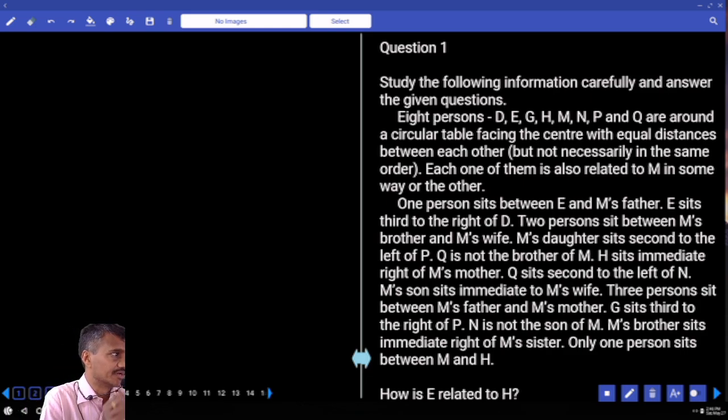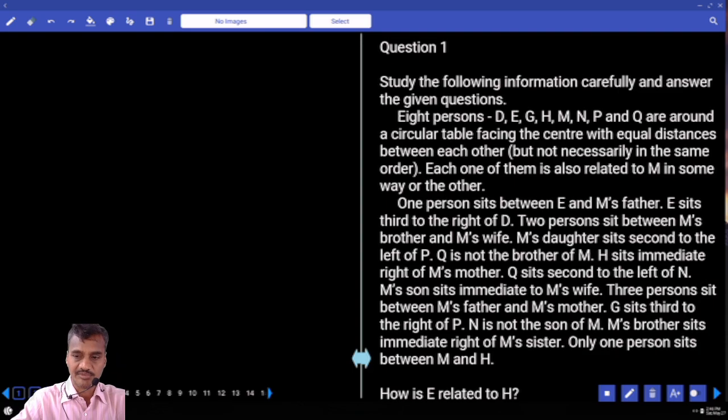First or second priority now? Second. Now here each one of them is also related to M in some way or the other. Such types of questions must be under the first priority. We can do it, isn't it? In blood relations, this is the only question we can do. If all the persons are related to one person in some way or the other, it can definitely be solvable in the examination.